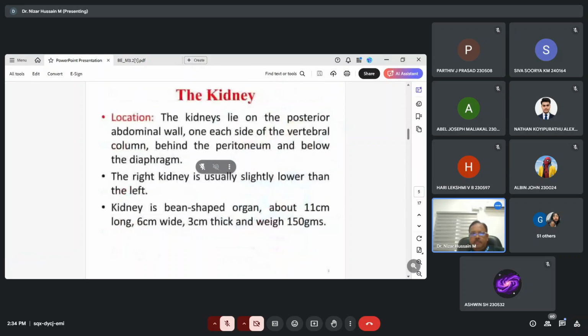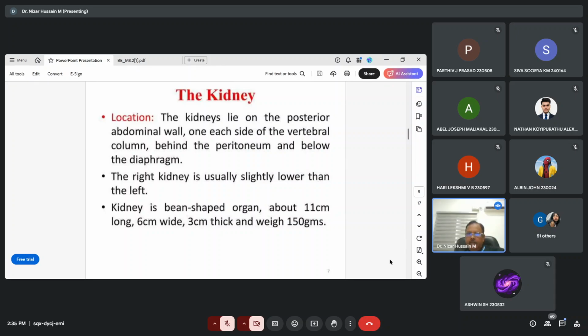Okay. Now, let me tell you some more details about this. The kidneys lie on the posterior abdominal wall, one on each side of the vertebral column, behind the peritoneum and below the diaphragm. This is the location of the kidney, and regarding the position, the right kidney is usually slightly lower than the left.